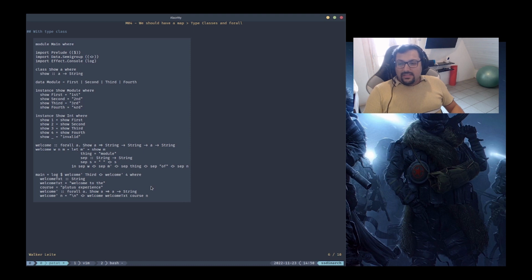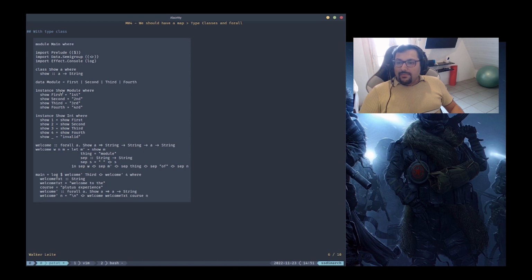The reason is we would pass values that don't actually have an instance for show. The compiler will show you that the E here should be the same E here. So because this E has a constraint here, this E should also have this constraint. Let's see the output for that. It's the same thing, right? The M here is the result from this show on M, and this M, as we know, is module or int. So this show is going to convert that E to a string by this type class member show.